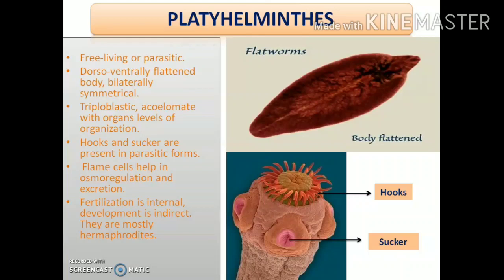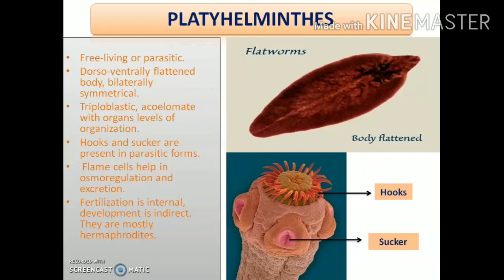Okay. Next, some important or specialized cells are present termed as flame cells, which help in excretion and osmoregulation. So why are they termed as flame cells? These specialized cells actually look like flames, okay, the flames of fire. So these cells are termed as flame cells, and they help in excretion.